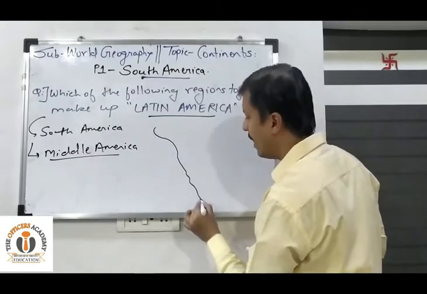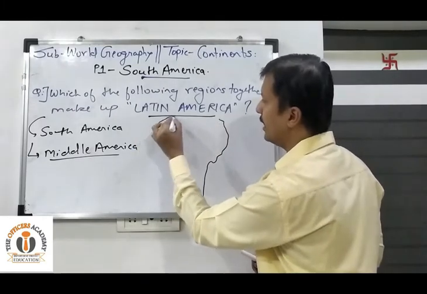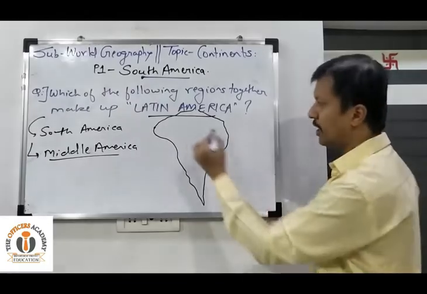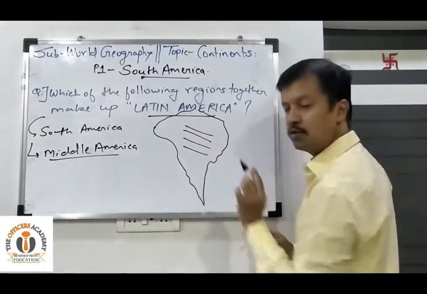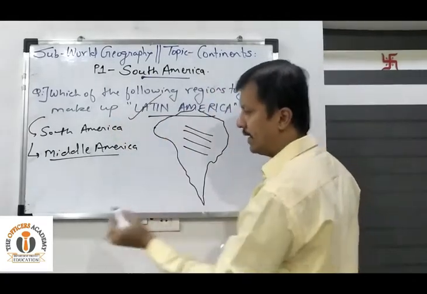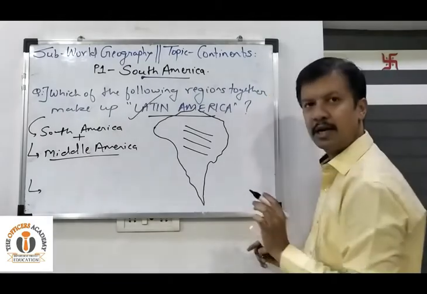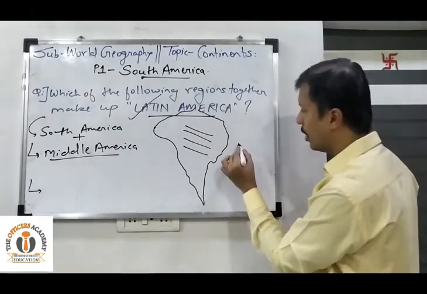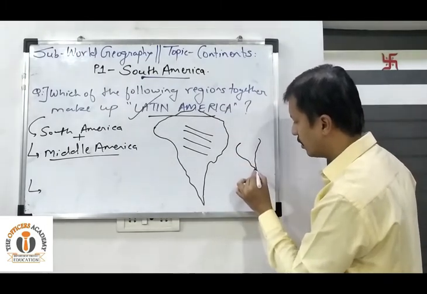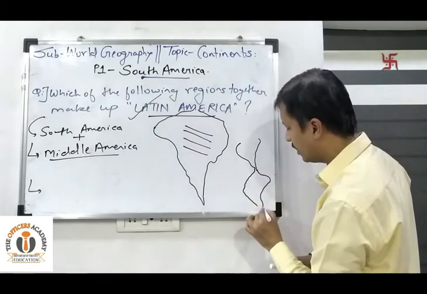So if we draw the map of South America. Okay, so let us try to understand it. Okay, drawing the map of South America. So देखिए, today we are studying about the South American continent. Okay, so which regions together make Latin America. So our answer will be South America plus Middle American countries. Okay, so अगर हम इसका पूरा नॉर्थ और साउथ का मैप निकाले, so this region comes out to be like this. Okay, there is a narrow gap in between and then the South American continent.